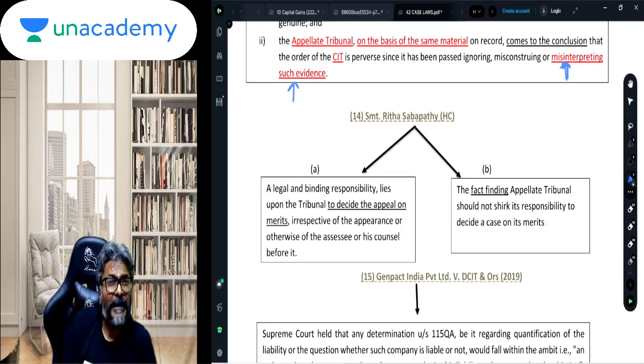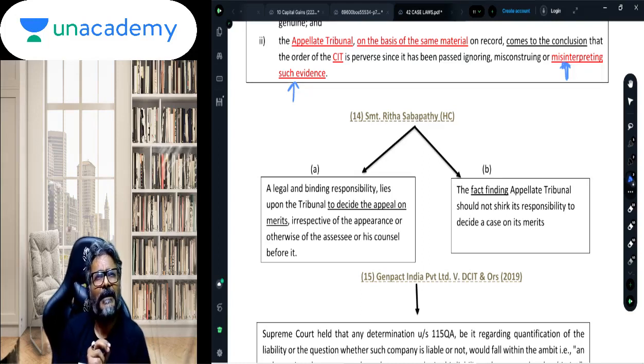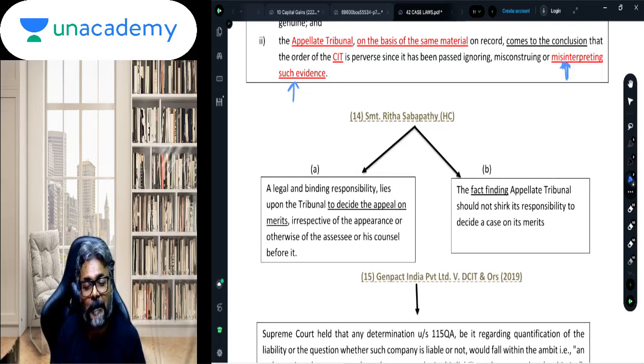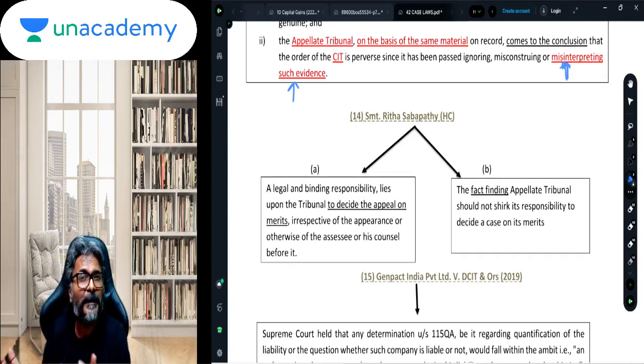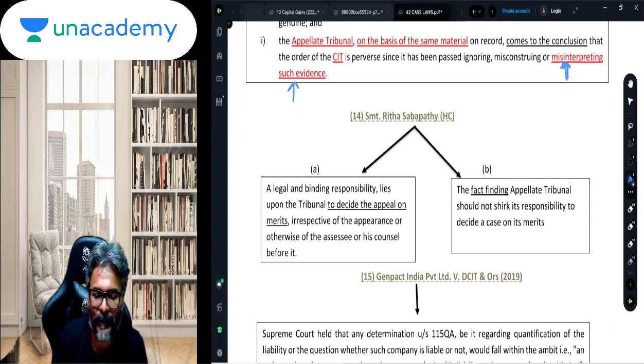Now, even if it is an ex parte order, students, still that particular order has to be passed by the ITAT, being the final fact finding authority, on its merit. That is, after taking into account all the material, the ITAT should pass the order on its merit. So that is what it is, students.